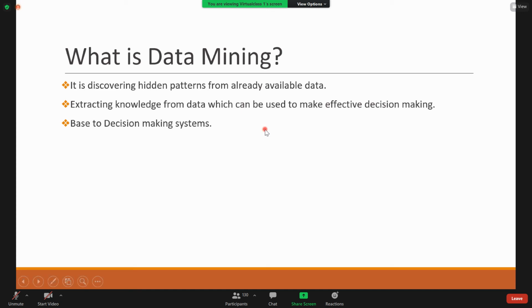So you may get a doubt, what is a pattern? Pattern means the result of applying any data mining technique on the data. So what is the result? We treat that result as a pattern. The result of applying the data mining technique on the data is called a pattern. So finding out those hidden results, hidden patterns. Okay. So that is data mining. So this extraction of knowledge is used for making effective decisions, which is the basis for decision making systems.